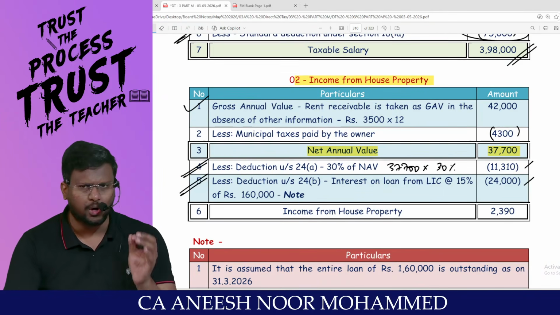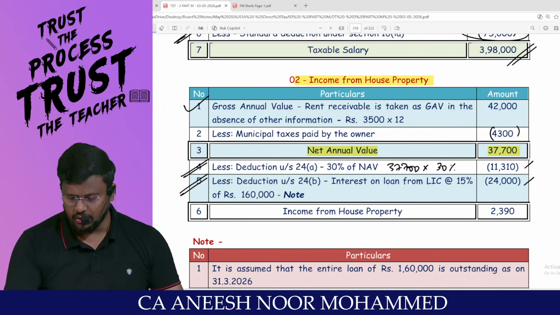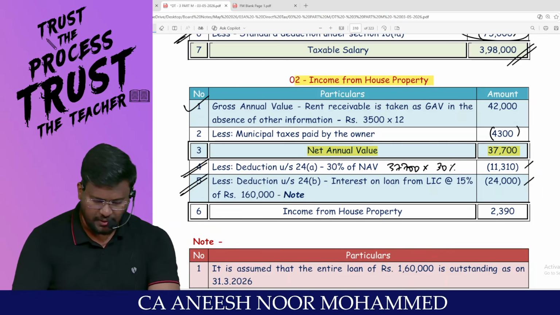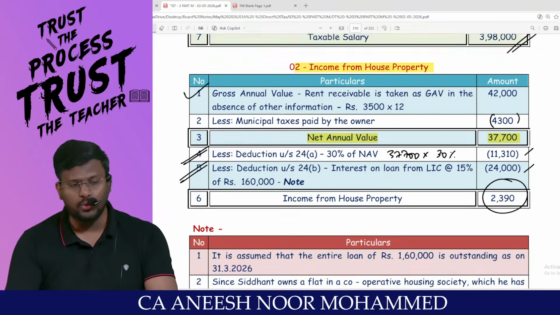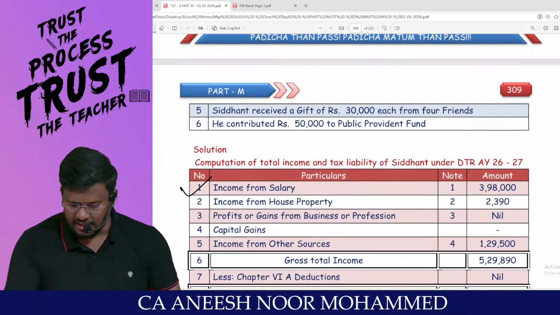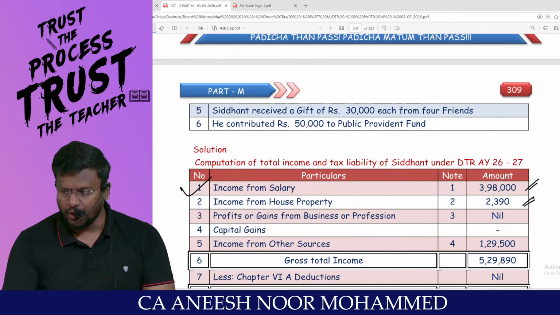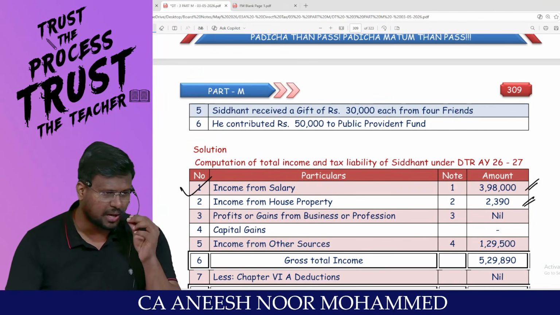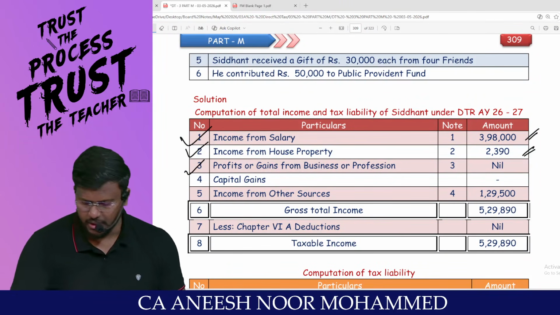Here, since the property is a let out property, no need to check whether it is for construction, acquisition, repair; all those things are not required. So from 37,700, if you reduce 11,310 and 24,000, you will get 2,390 as income from house property. My dear lovable students, there won't be any difference in the house property calculation under the default tax regime and the optional tax regime since the house is let out. There is no PGBP information given in the question.